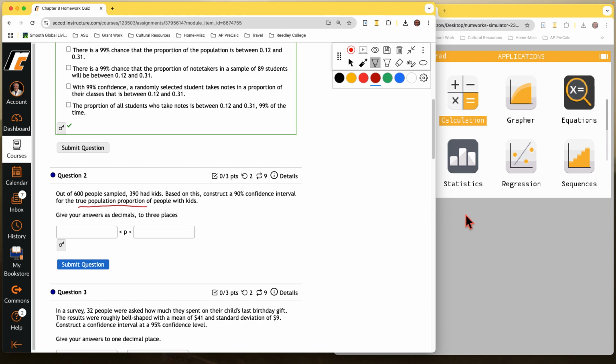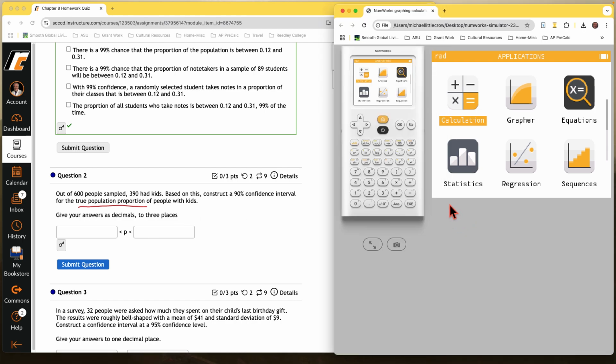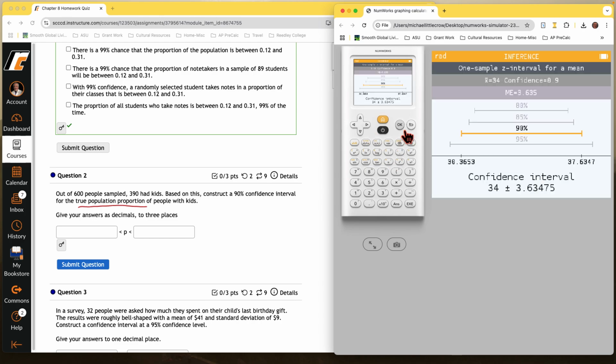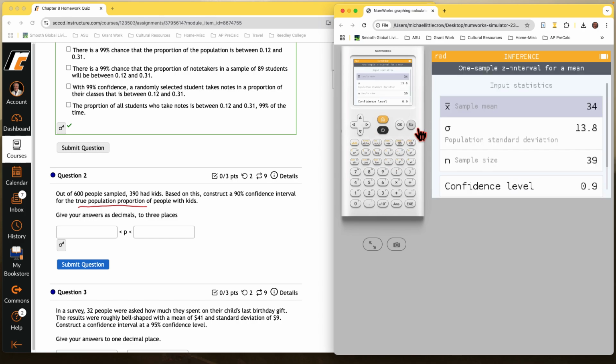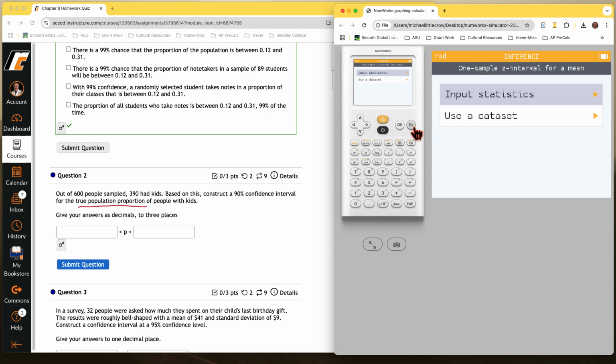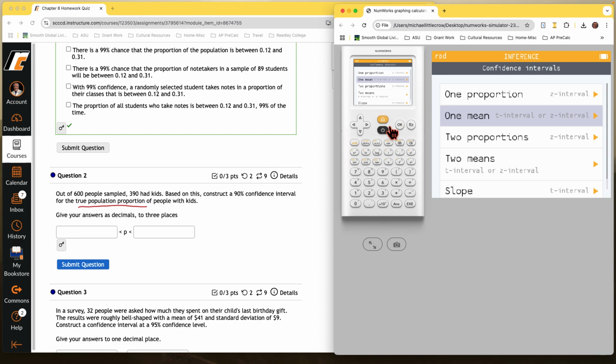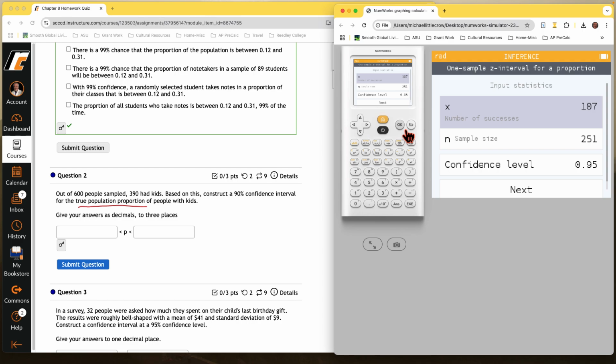Okay, so we come over to our NumWorks calculator. We go down to inference. And we've got to back up a little. We're going to input statistics. Wait a minute, where are we? Sorry, I may have gone to the wrong place. We're way in the wrong place. We've got to go to a proportion. We're doing a proportion, not a mean. True population proportion. Okay, so we're doing a proportion.